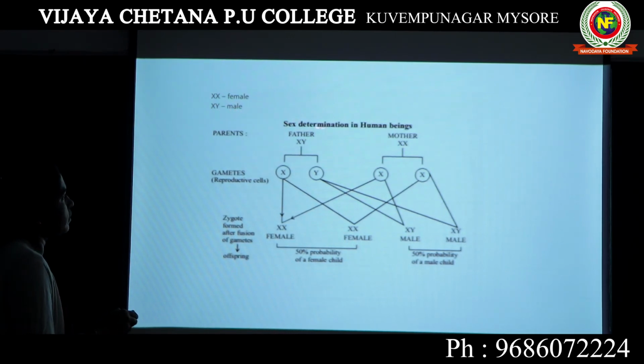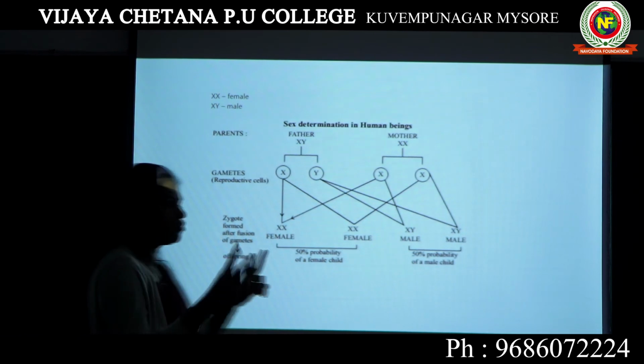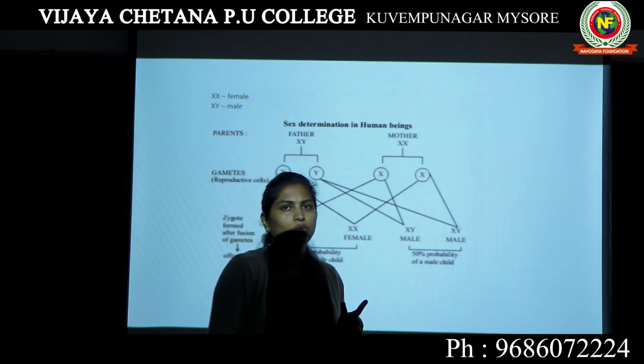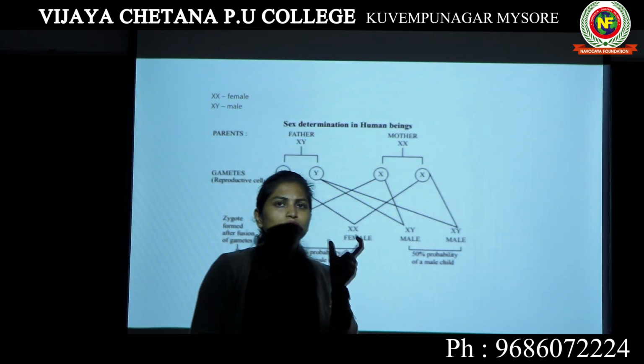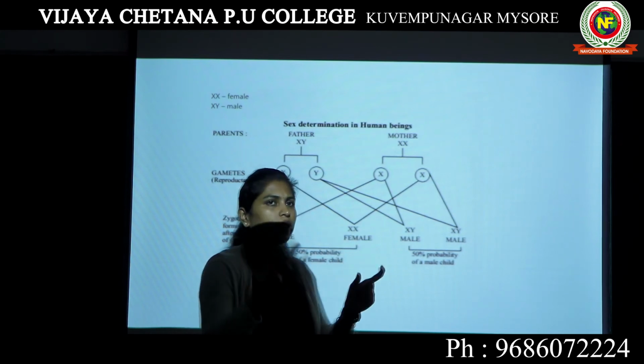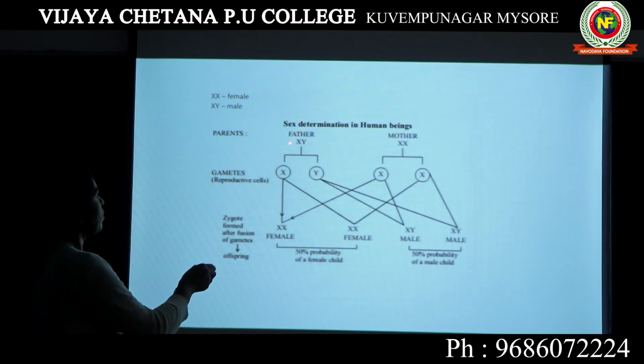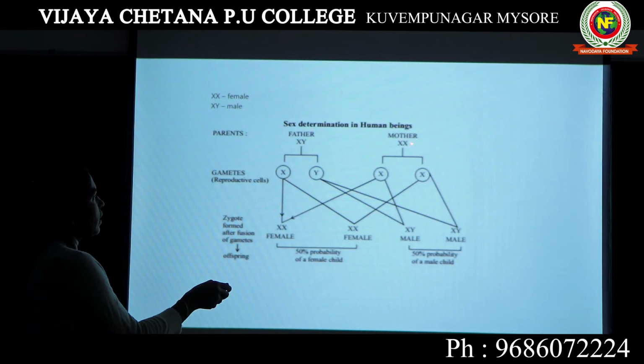So how is sex determination done in human beings? Let's take parents. This is a father, male. He has the last two chromosomes as X and Y. This is mother. The last two chromosomes are known as allosomes or sex chromosomes. So these sex chromosomes are XX in female, XY in male. So this is father having XY, this is mother having XX.